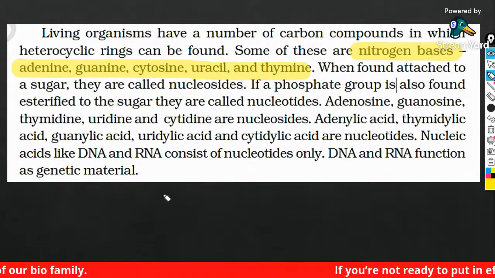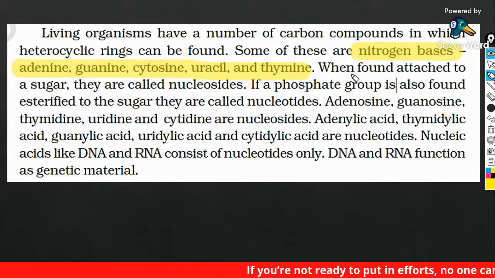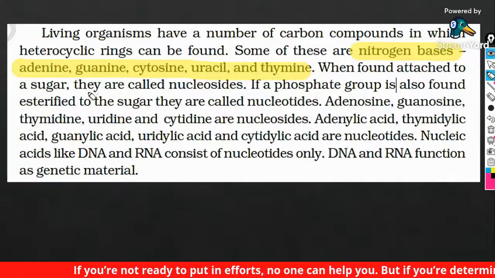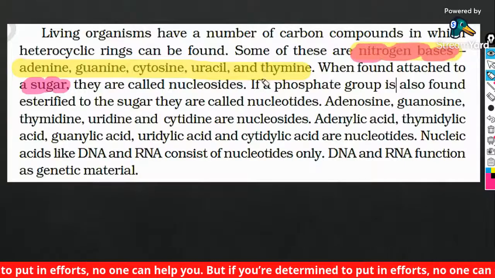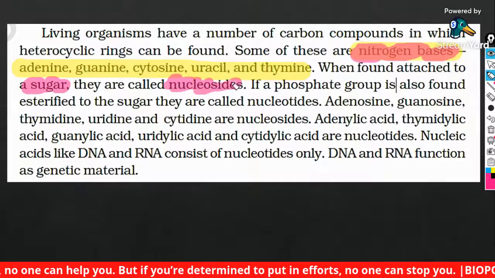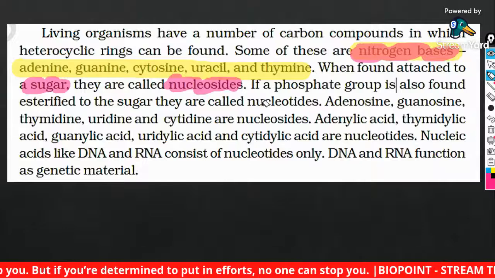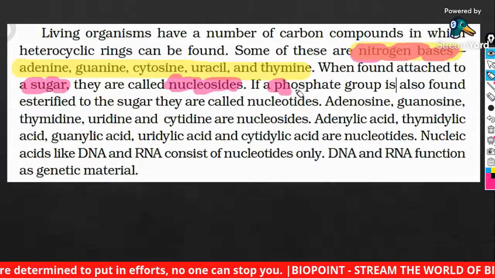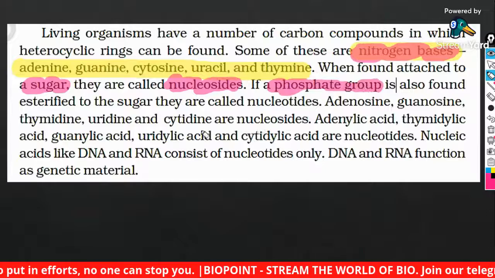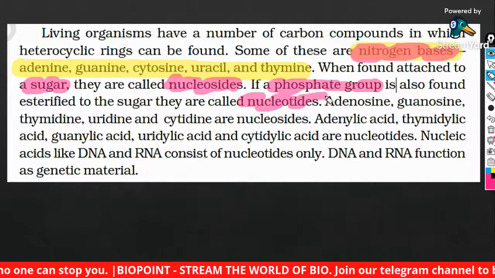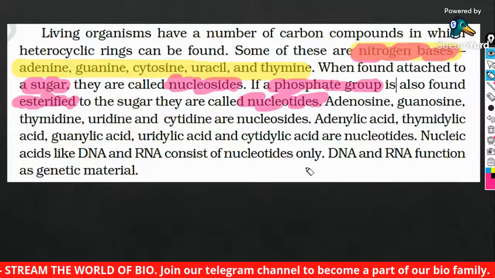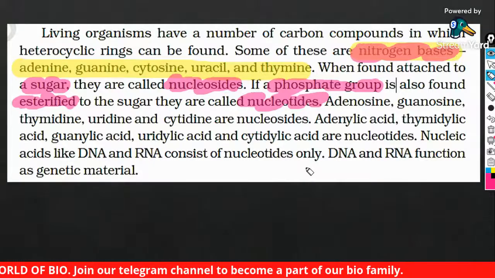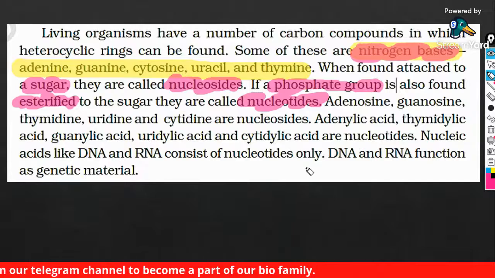When the nitrogen bases are attached to a sugar, you will call them a nucleoside. And when a phosphate group is again added to this nucleoside, you will call them nucleotides, and they will get esterified. Which bond is present between a nucleoside and a phosphate? It is the ester bond.